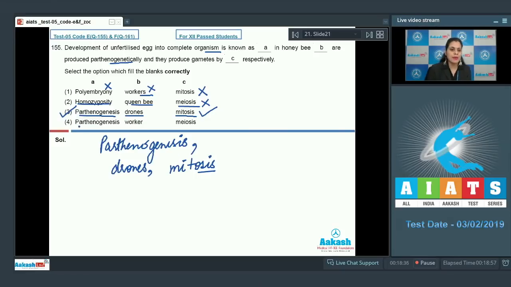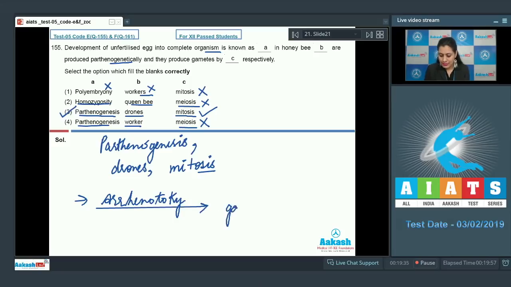The last option given is parthenogenesis, worker, and meiosis, and as it is an incorrect option, so this cannot be a correct answer to our question, because drones are produced parthenogenetically, which is also known as arrhenotoky, in which only males are produced parthenogenetically in a population and they produce gametes by mitosis only. So the correct answer to this question is option number 3. Let's discuss our next question.